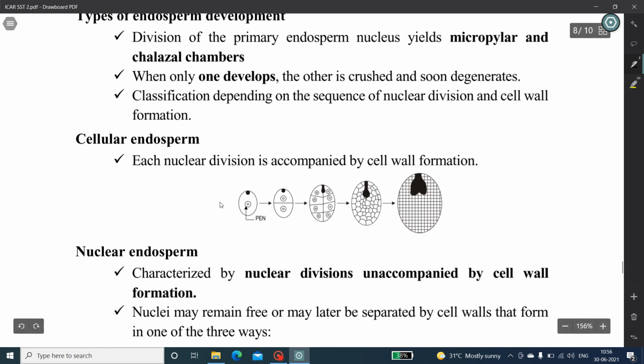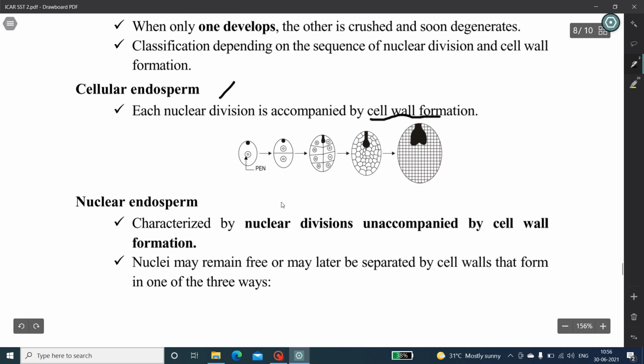The first one is cellular endosperm. In this type of endosperm, each nuclear division is accompanied by cell wall formation. Here, different cell walls are formed for each nuclear division. Then in the case of nuclear endosperm, this endosperm type is characterized by nuclear division unaccompanied by cell wall formation.